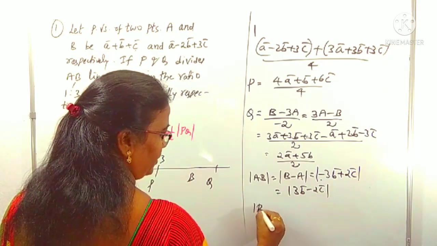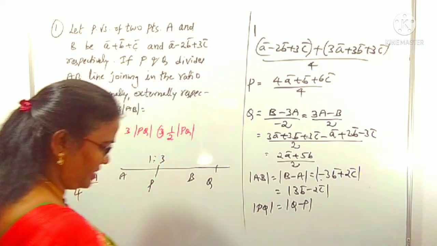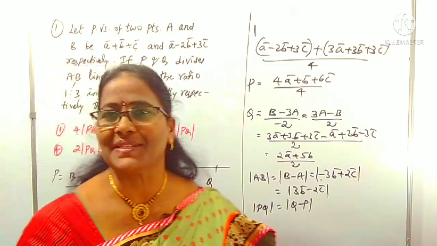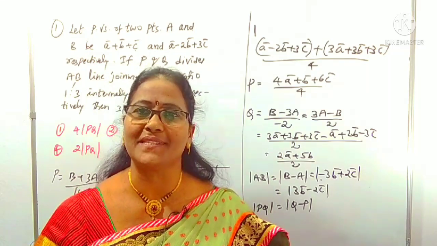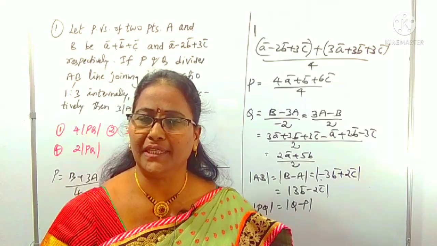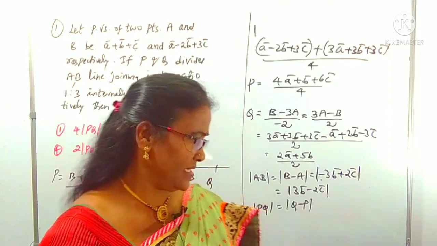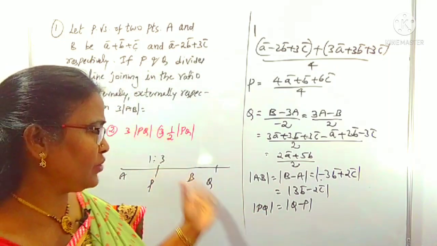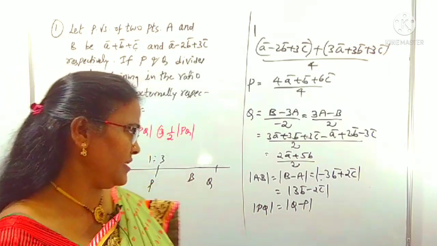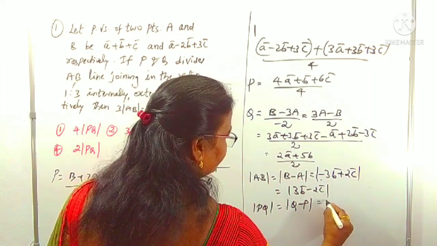Now we can collect the PQ. Mod PQ means mod of Q minus P. All these points I explained in previous videos. If you have not yet watched, please watch that, then only can you follow this. What is a position vector? How can you take the line joining the 2 points, etc., discussed in previous videos, right? This is that application only you are using in previous MSET questions, right?